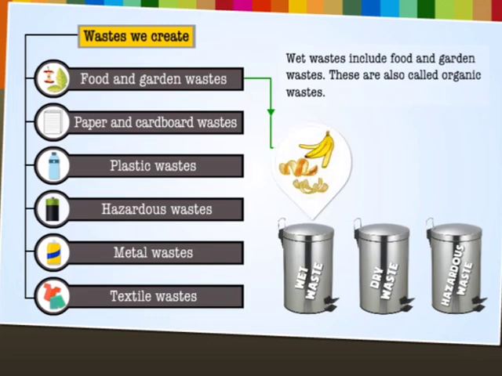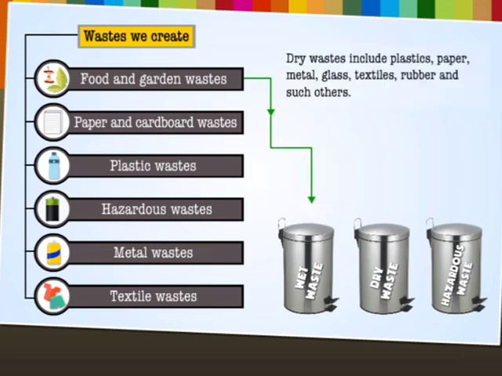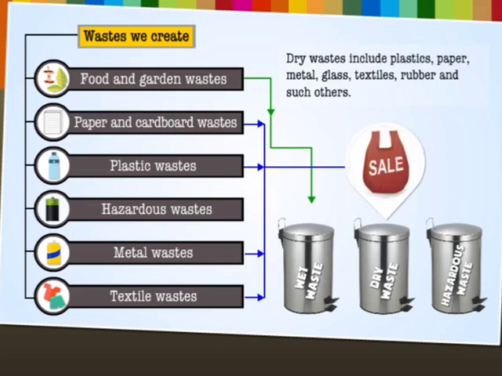Wet waste include food and garden wastes. These are also called organic wastes. Some examples are vegetable and fruit peels, spoiled fruits and vegetables, bones, egg shells, leaves, flowers, used tea and coffee powder, spoiled cooked food, and so on.